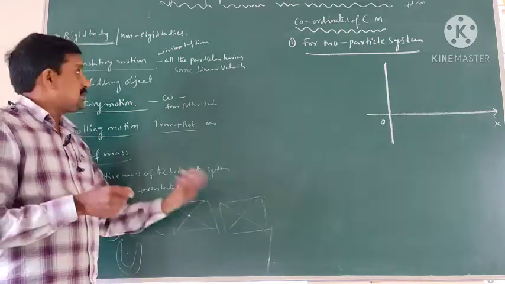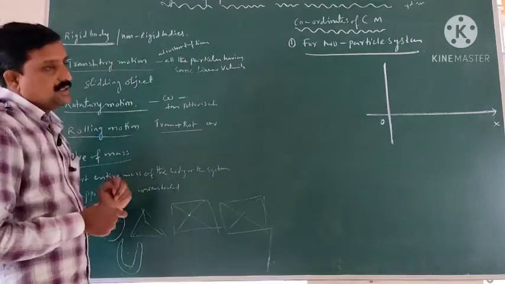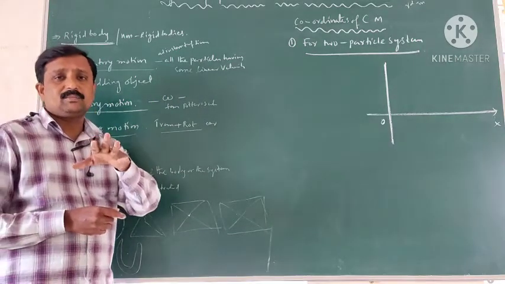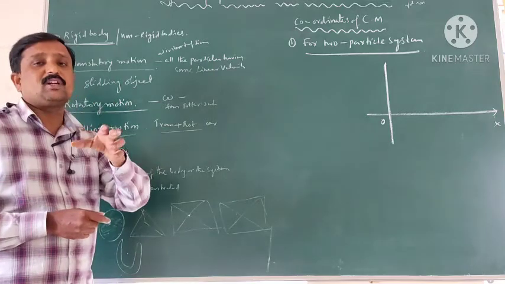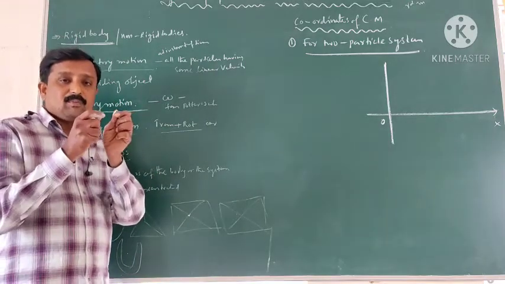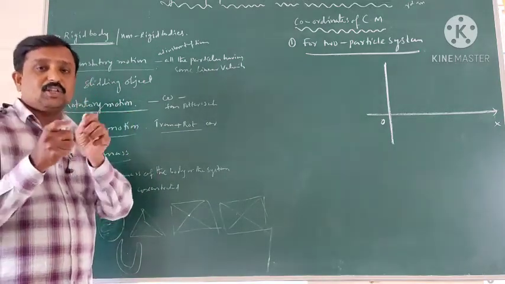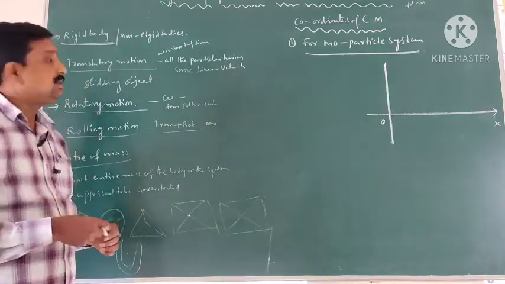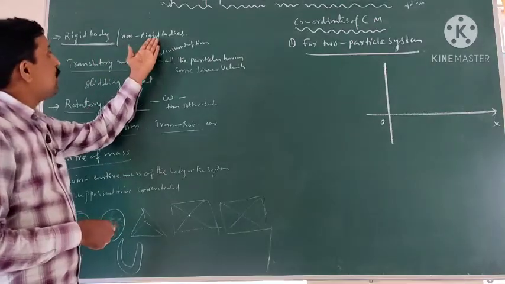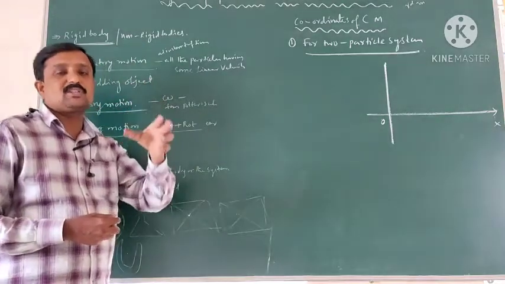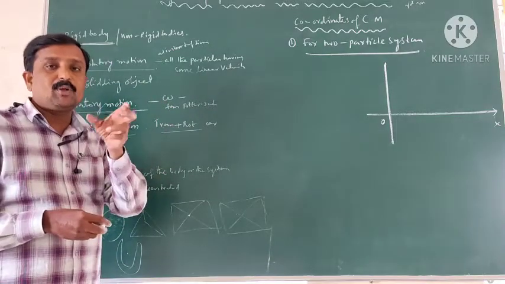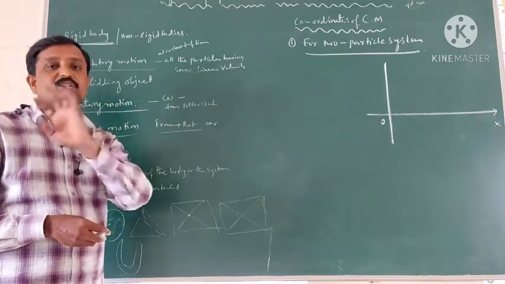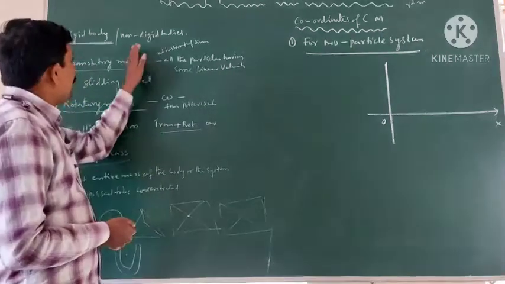The second one is non-rigid bodies. Non-rigid bodies do not have a definite shape. When we apply some external force on the body, the distance between the particles will change and the shape of the body also changes. Such types of bodies are said to be non-rigid bodies.